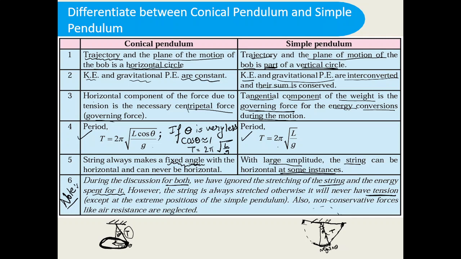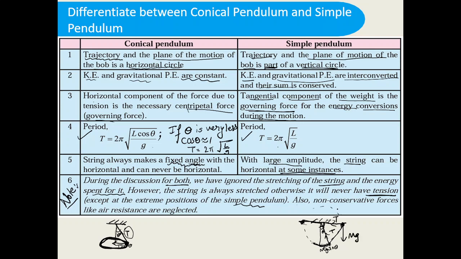At the extreme position of the simple pendulum, the tension will be less. So, at the extreme position of the simple pendulum, suppose at this point, at 90 degrees, mg is downward, while the tension should be along the string at this position.